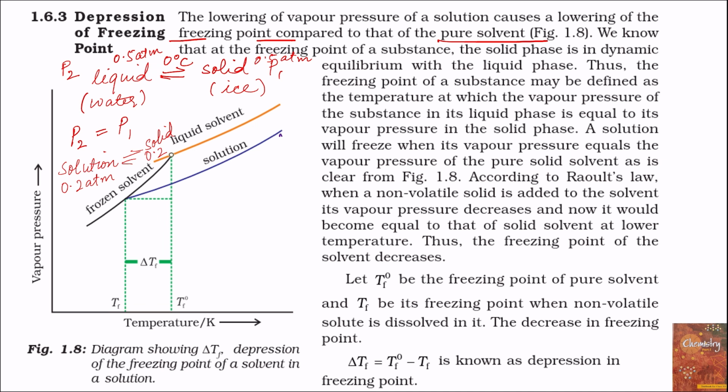Now at freezing point, the vapor pressure of the solid phase has to be equal to the vapor pressure of the solution phase, which is 0.2 atmosphere, and this 0.2 atmosphere pressure can be achieved at a temperature lower than 0 degree centigrade. Let it be -2 degree centigrade. Therefore, the freezing point of the solution is less than the freezing point of the pure solvent.